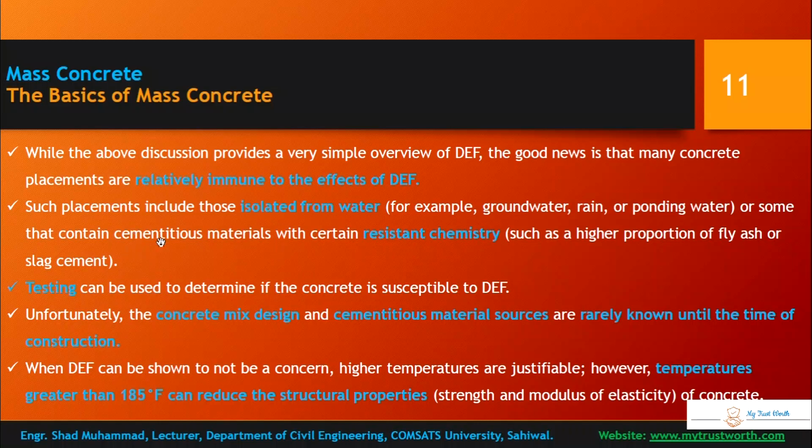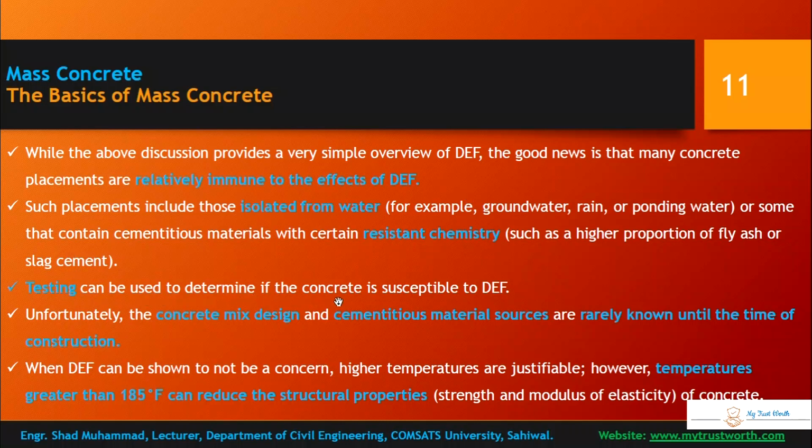If your cementitious material has some resistant chemistry, such as a high proportion of fly ash or slag cement, then delayed ettringite formation can be prevented. One thing is controlling the temperature and keeping it below 160 degrees Fahrenheit. Second is that if your structures are isolated from water, or your cementitious components have some resistant chemistry, then you can prevent delayed ettringite formation.